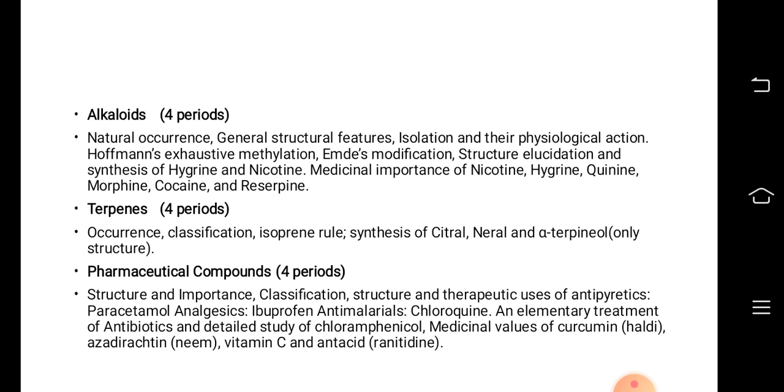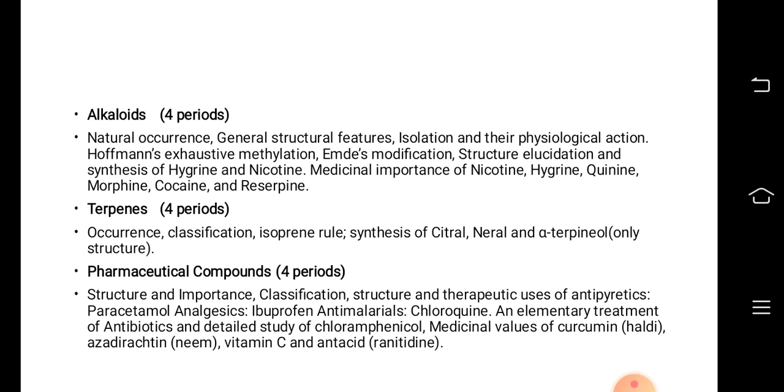Alkaloids chapter will be again taken by me. Worth 4 periods, natural occurrence, general structural features, isolation and their physiological action, Hofmann's exhaustive methylation, Emde's modification, structure, elucidation and synthesis of hygrine and nicotine only, medicinal importance of nicotine, hygrine, quinine, morphine, cocaine and reserpine.